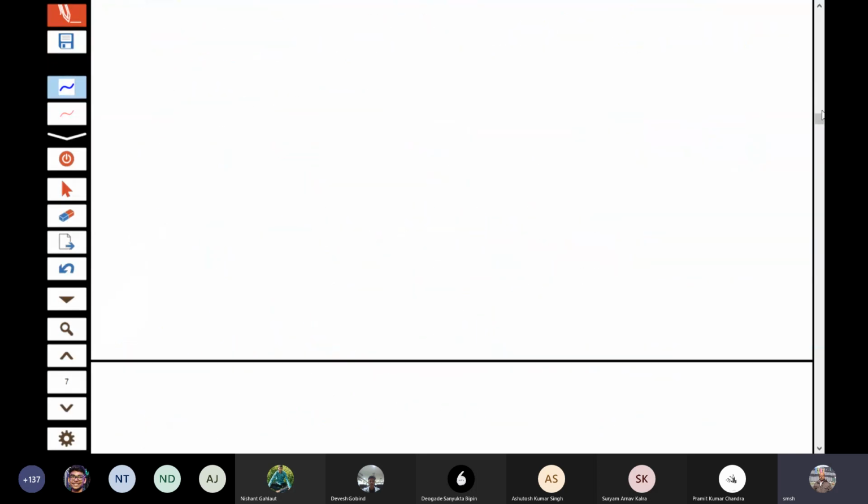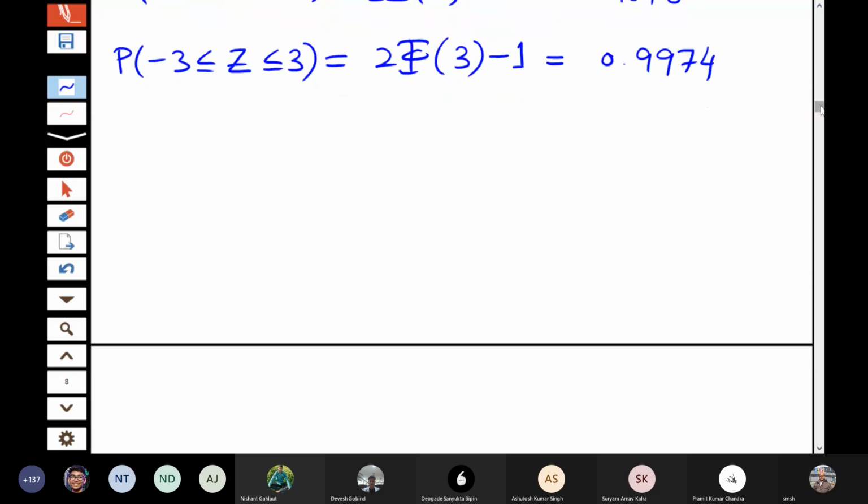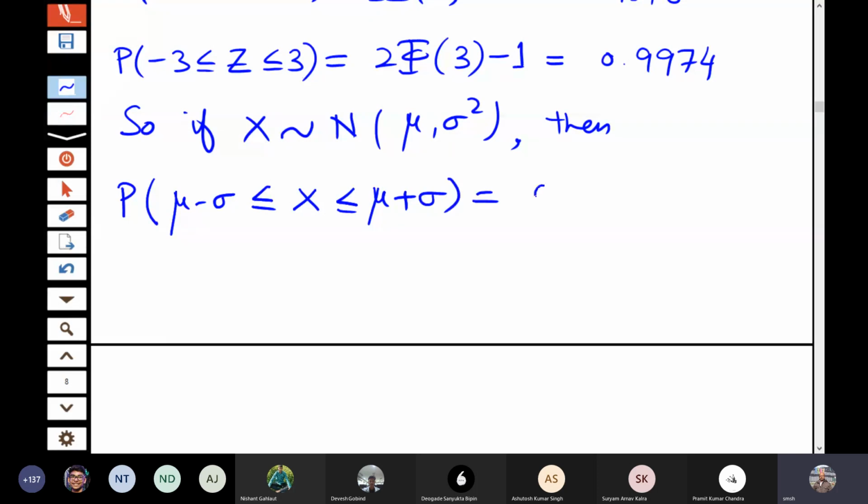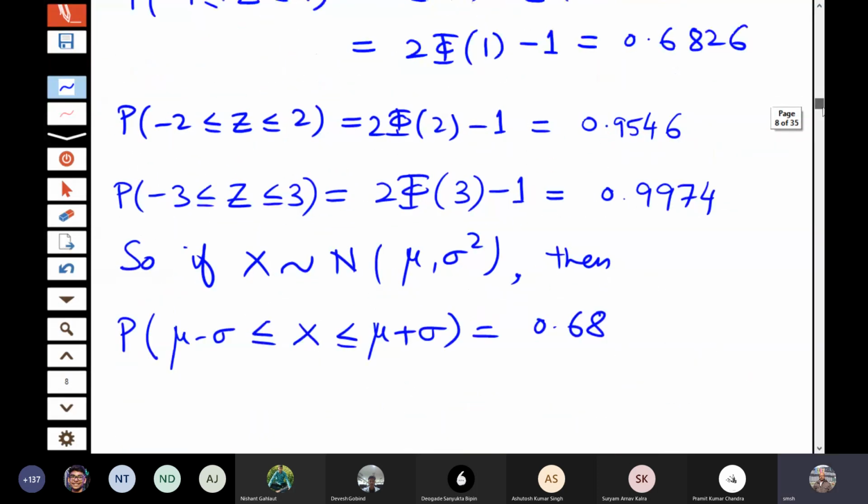So if X follows normal mu, sigma square, then the probability of mu minus sigma less than or equal to X less than or equal to mu plus sigma is 0.6826.